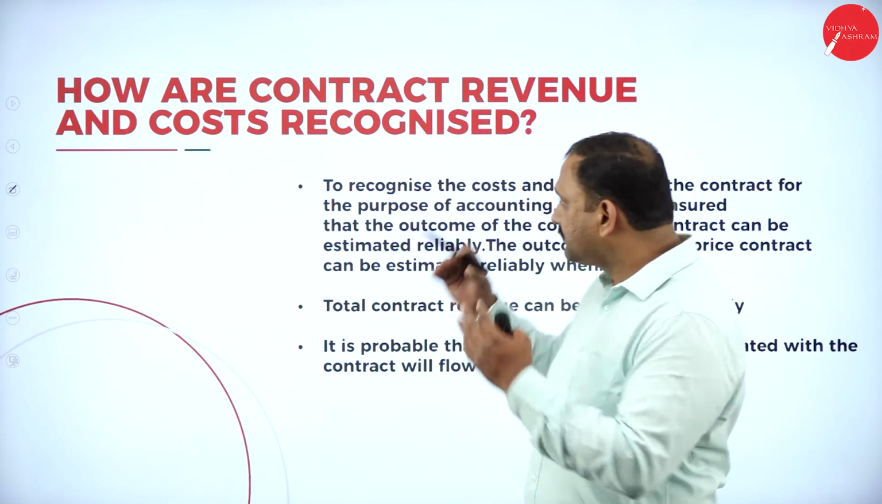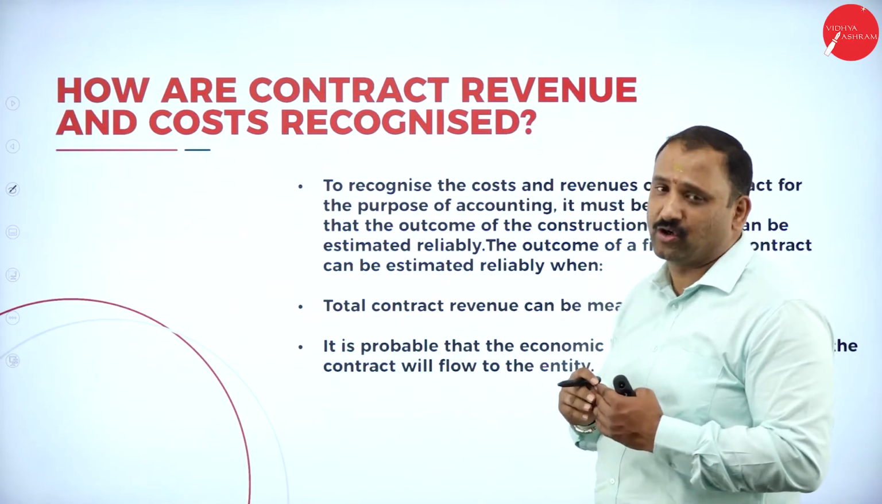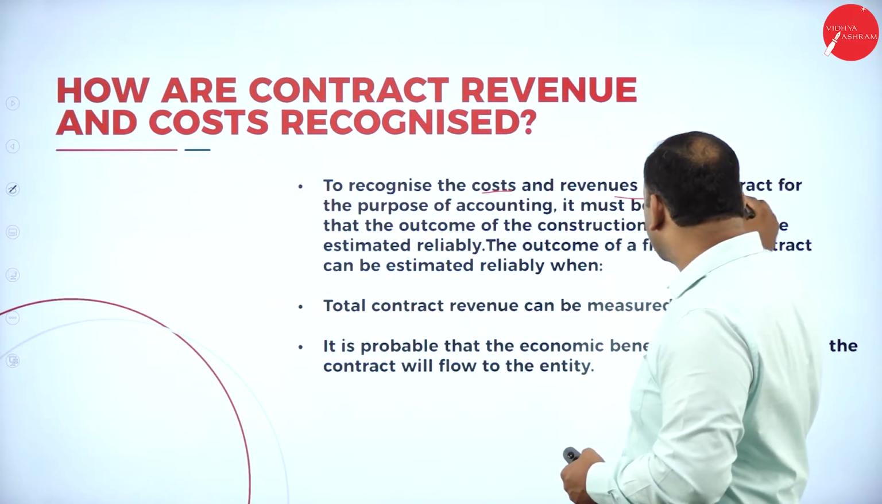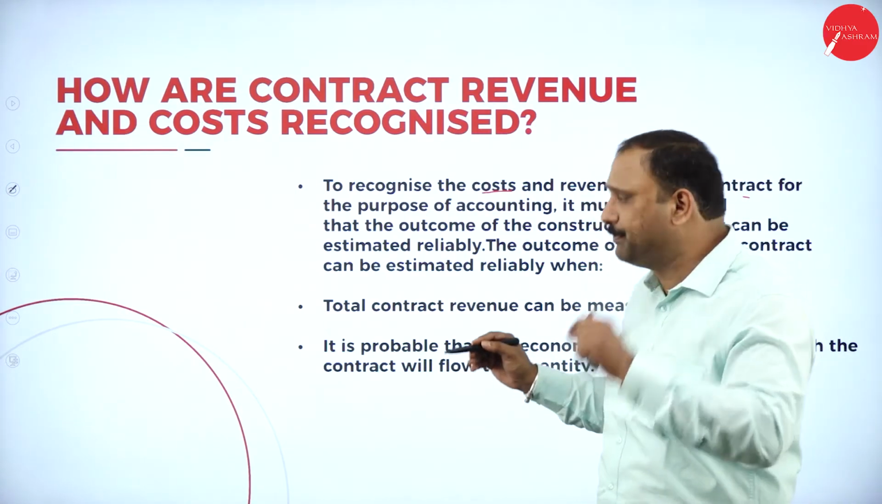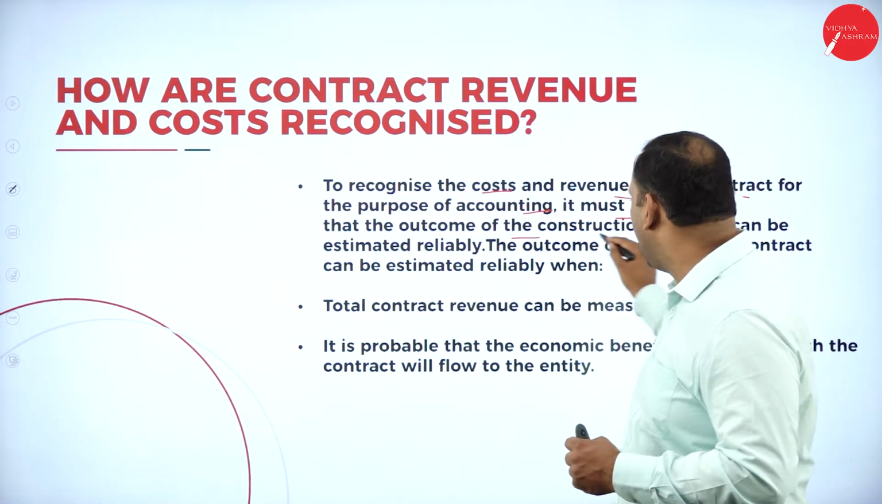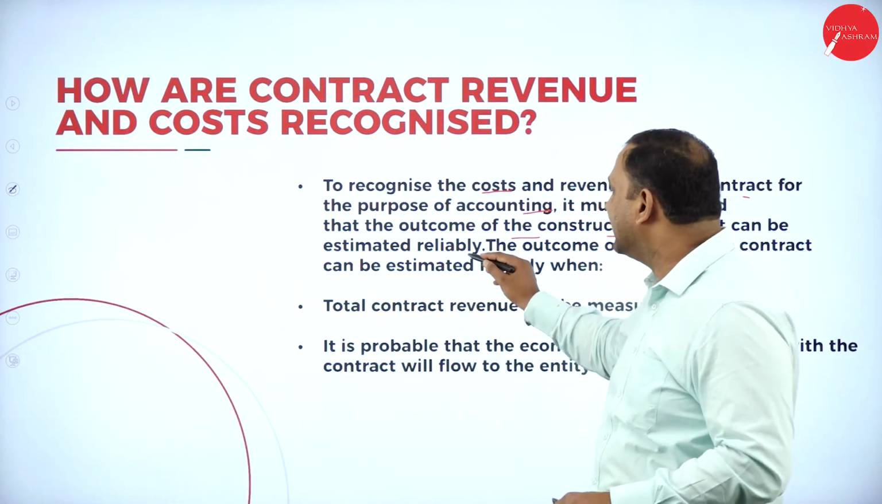Followed by how the contract cost and revenue are recognized. To recognize the cost and revenues of the contract for the purpose of accounting, it must be ensured that the outcome of the construction contract can be estimated reliably.